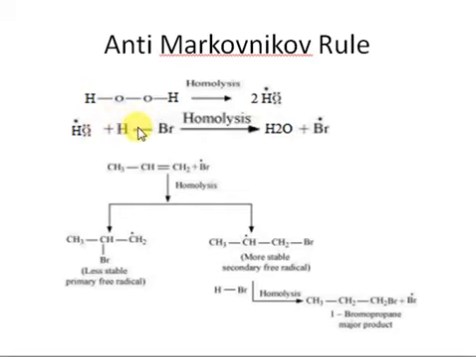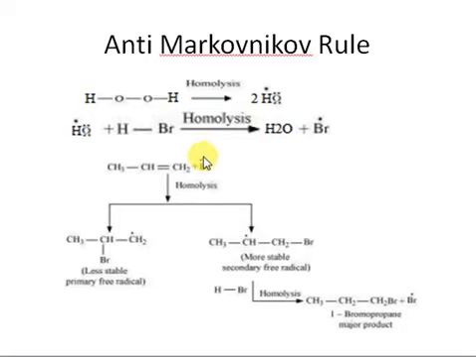This hydroxy radical will react with this HBr and result in the formation of a water molecule and a bromide radical. So we are getting a Br free radical, right? This Br free radical will first react with the alkene.